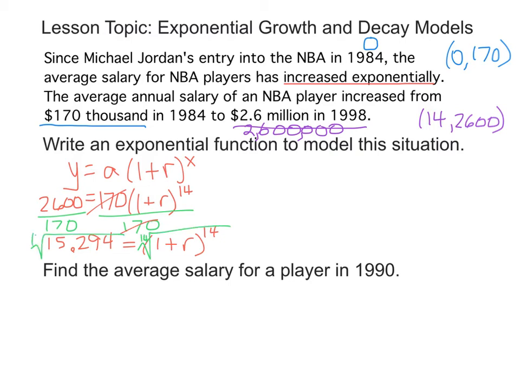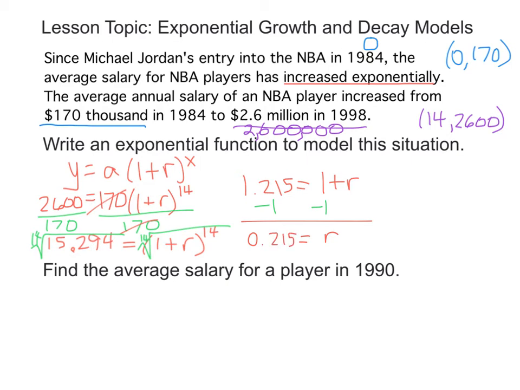Seems a little crazy, but we're going to 14th root 15.294. And when we 14th root that, we're going to get 1 plus r on this side still equals 1.215. And lastly, we're going to subtract 1 from both sides. And we're going to get r equals 0.215.